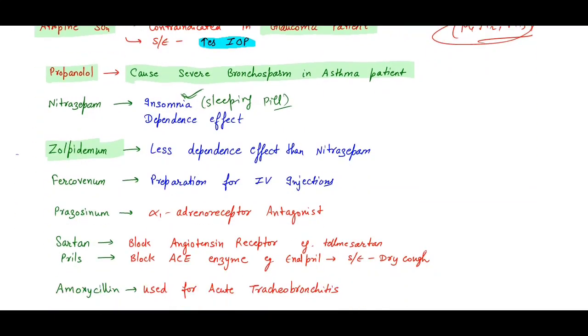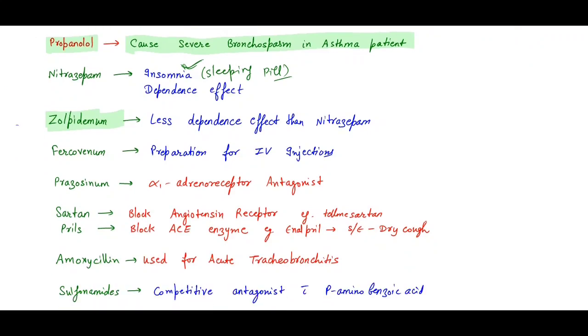Then the next drug is Farcovenom. Farcovenom is the preparation for IV injection. Then Prazosinum. It is an alpha-1 adrenoreceptor antagonist.